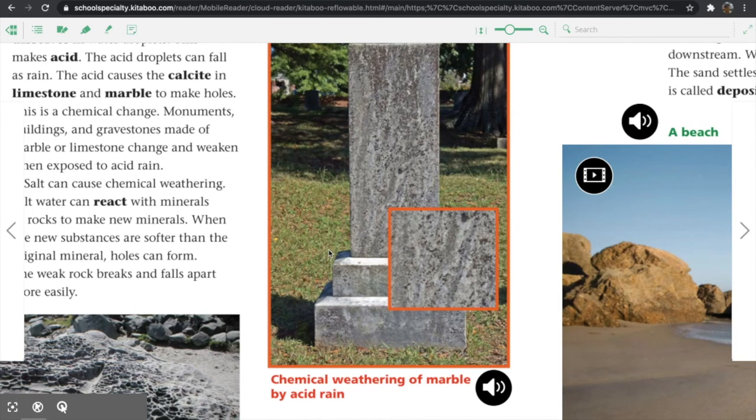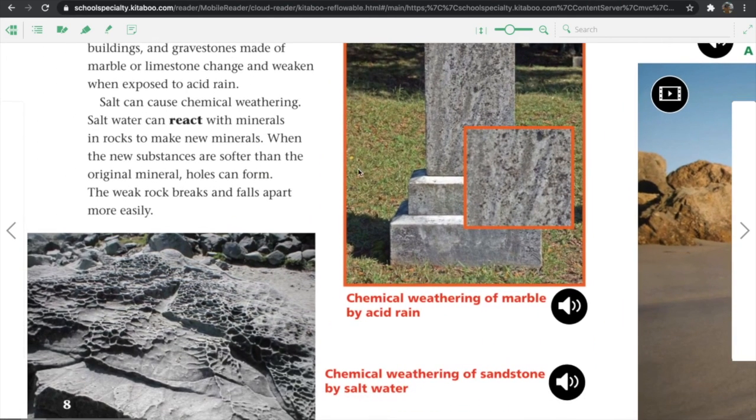This is an example of chemical weathering that was caused by acid rain. And this is an example that was caused by salt water. See how it has those holes?